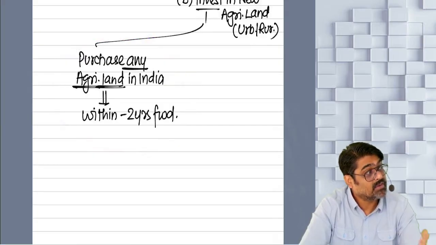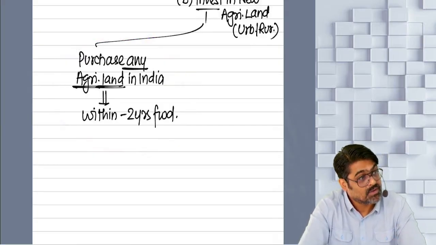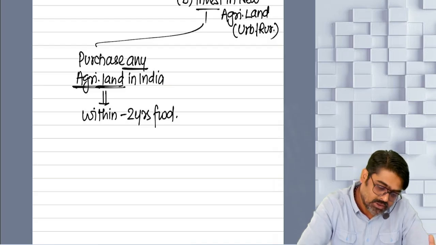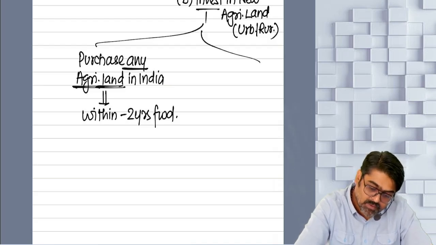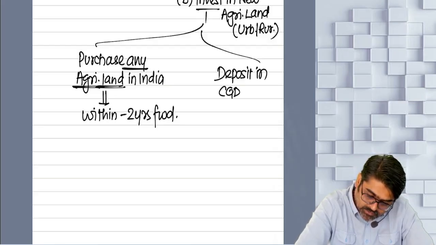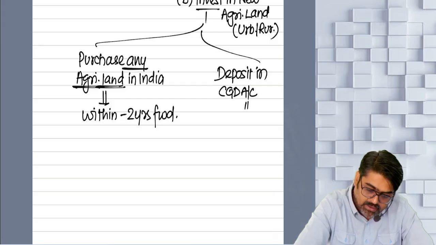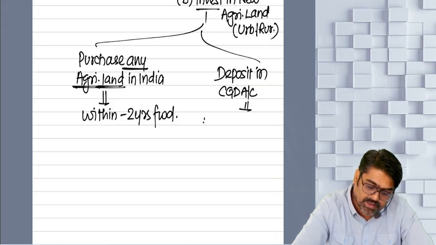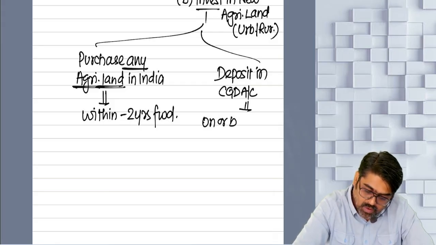So will you get that CGD option here also? The answer is yes. So here also you will get that option of deposit. Deposit in what? Deposit in CGD account, capital gain deposit account, and this deposit should be made on or before. On or before what?